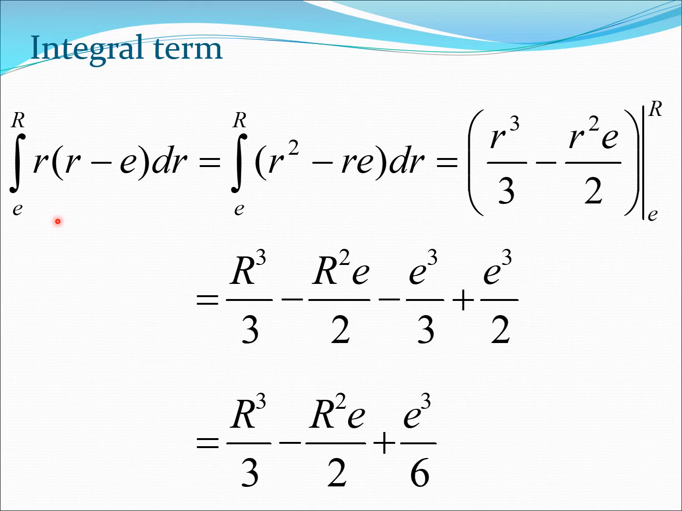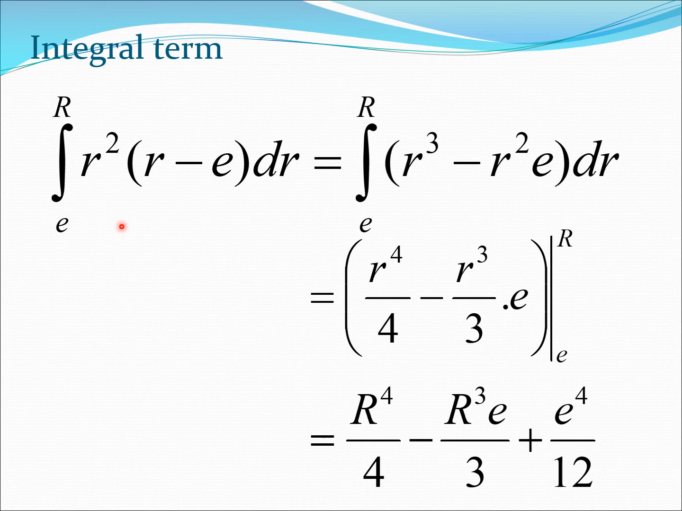So let's look at the first term, r into r minus e. Again, this is quite simple. You expand this out. Remember, r square becomes r cubed by 3 and re becomes r square e by 2. And so you calculate this from the bounds e to r. So you get this expression here. You simplify it, you get this expression here. Okay, so that's how we get the first integral term.